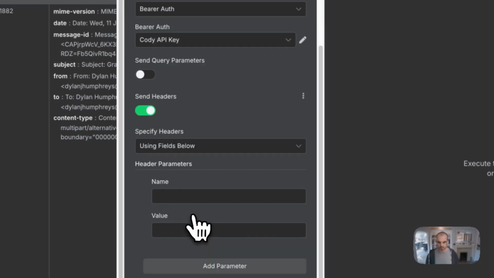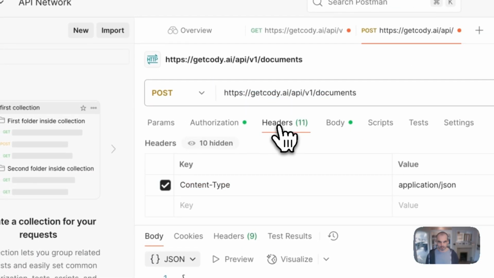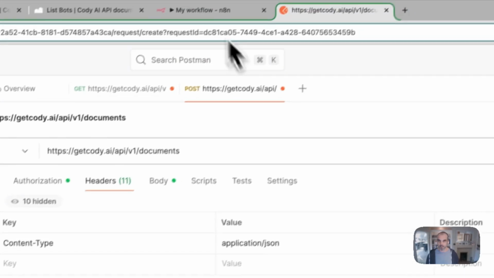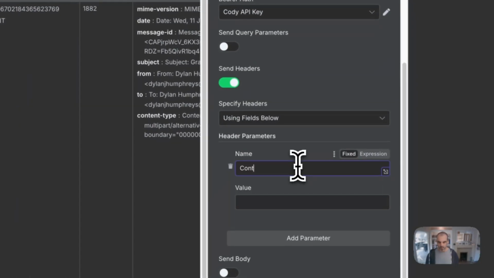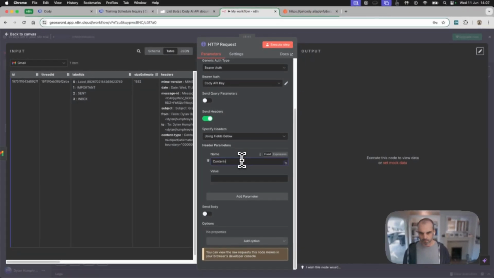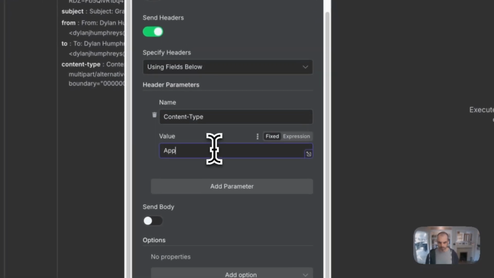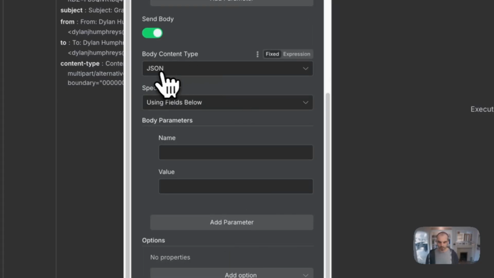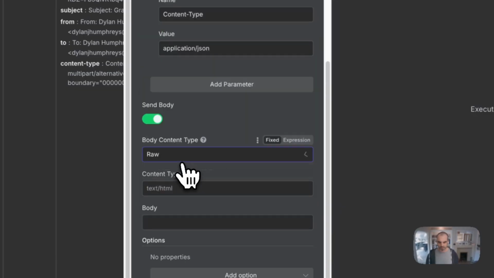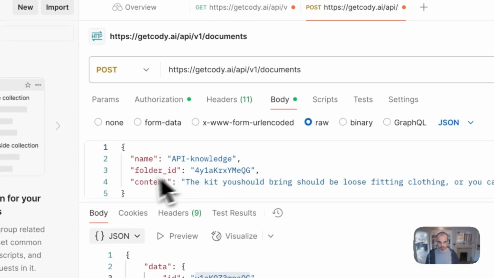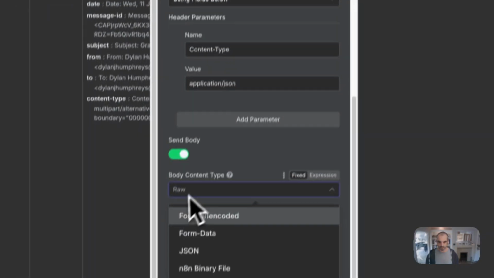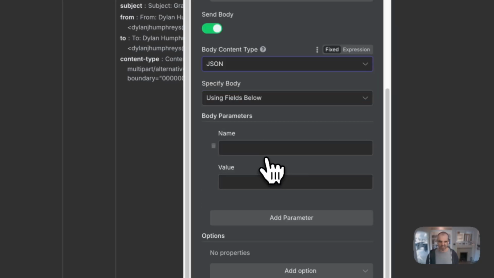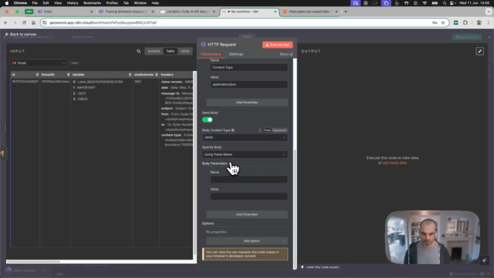Okay, so we do need to send some headers, if you recall correctly, because we look in here, we had to set content type application JSON. So let's do that here. Content type, application JSON. We do want to send a body. Okay, so there's a number of ways I could do this. I could say raw, and I could literally just paste in this body directly into there, but actually it allows me to define the fields using this JSON value. So I'm going to do that.